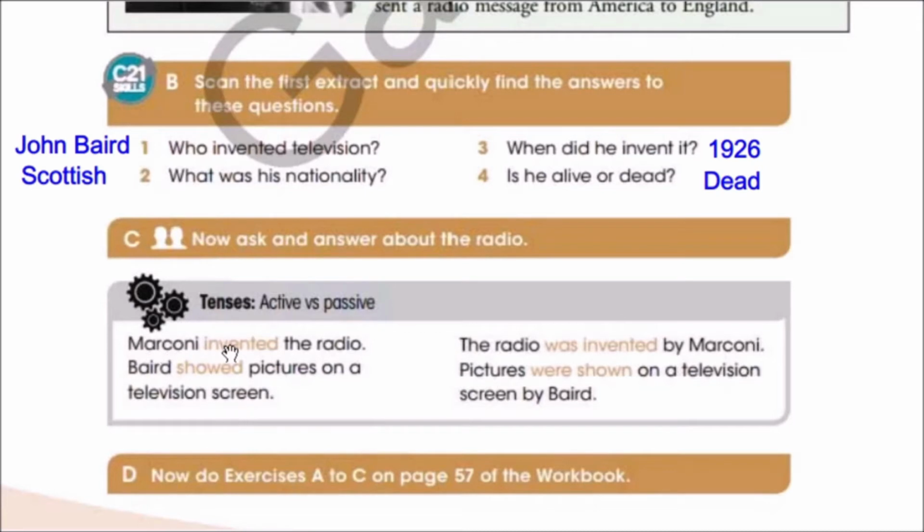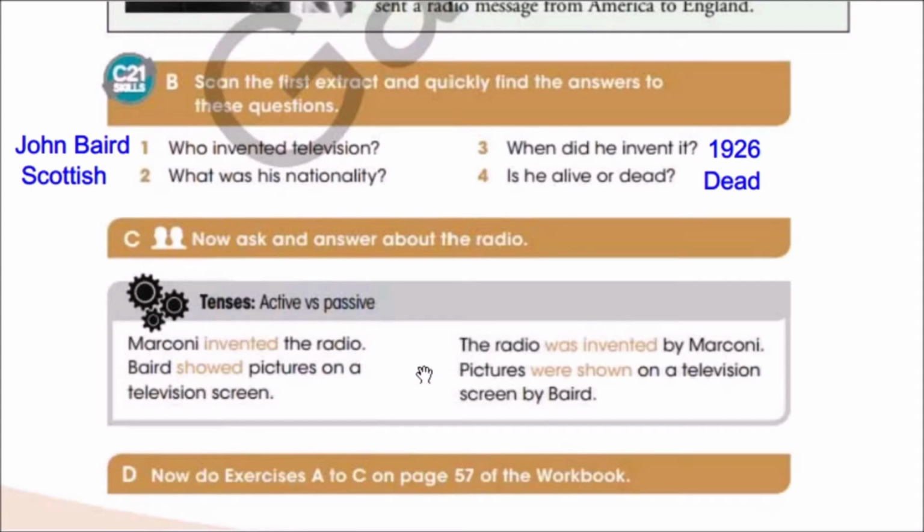Now, as you can see here, is that active or passive? Very good, it's active, because who did the action is here and he's in the beginning of the sentence. So if you see the doer of the action in the beginning of the sentence, then it's an active sentence. Very good.